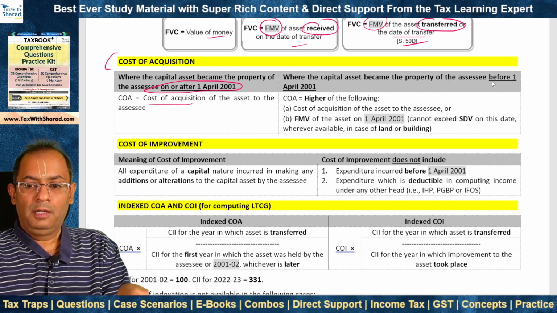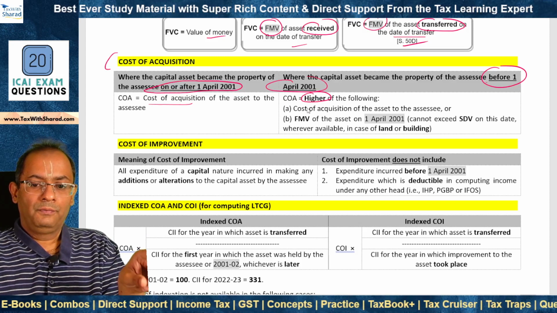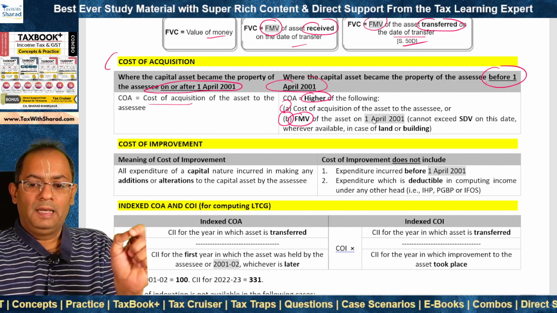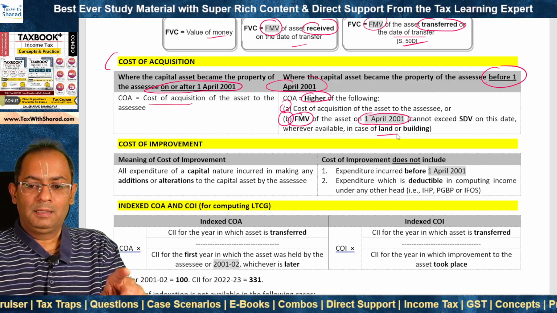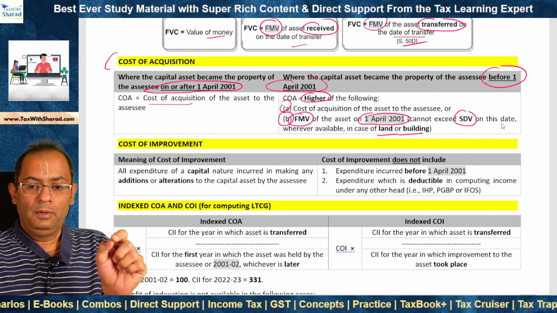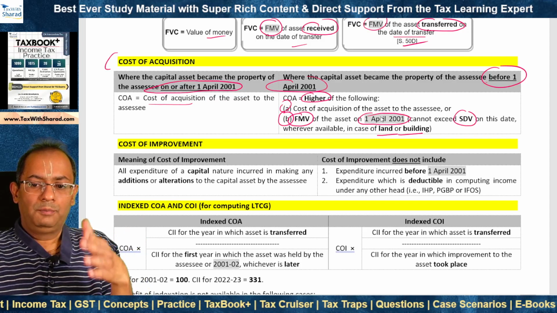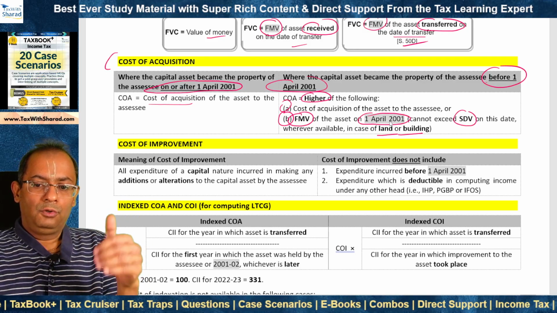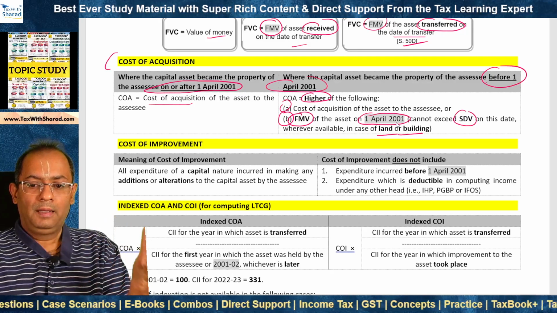But where it became the property before 1st April 2001, then cost of acquisition is what? It is the higher of A, cost of acquisition, or B, fair market value of the asset as on 1st April 2001. But in this case, if the capital asset is a land or building, the fair market value as on this date cannot exceed the stamp duty value as on this date, wherever it is available, right? So where the property is acquired before 1st April 2001, there is an option to take the fair market value as on 1st April 2001 as the cost of acquisition, where it is higher than the actual cost.